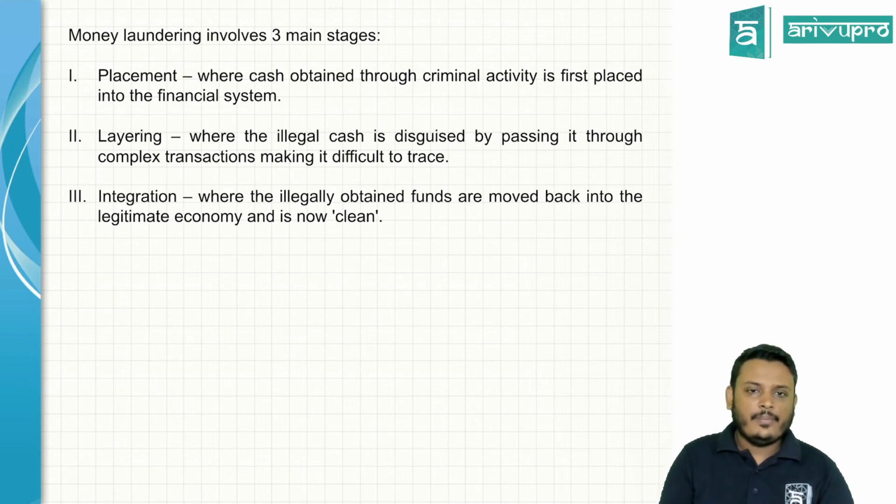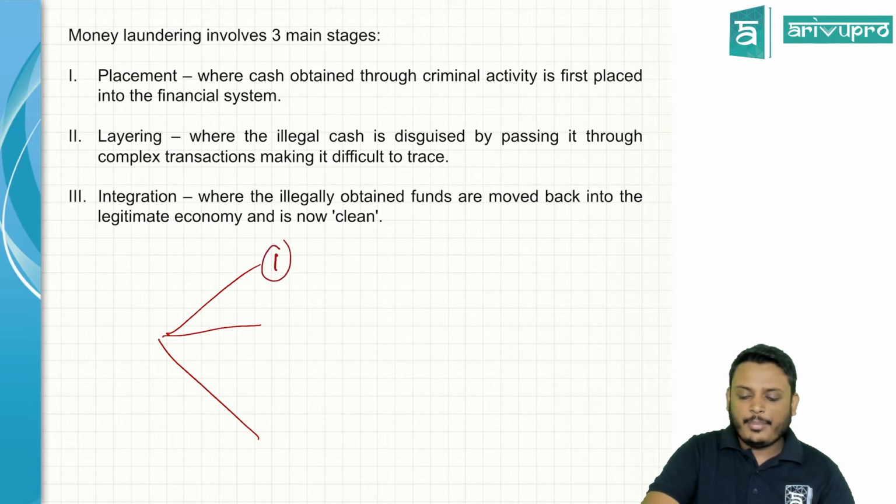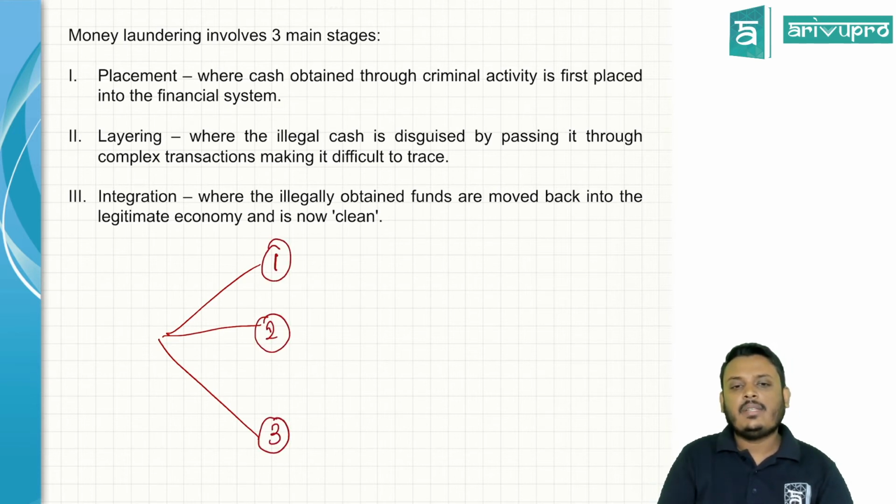If I take money laundering, normally it happens in three stages. There are three main stages where we can see money laundering. The first one is placement.